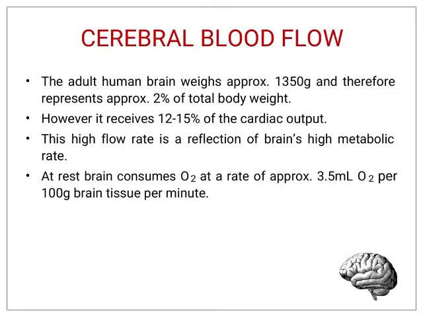Next heading we will study will be cerebral blood flow. The adult human brain weighs approximately 1350 grams and therefore represents approximately 2% of the body weight. However, it receives 12 to 15% of the cardiac output. This high flow rate is a reflection of the brain's high metabolic rate. At rest, brain consumes oxygen at a rate of approximately 3.5 milliliters oxygen per 100 grams brain tissue per minute.